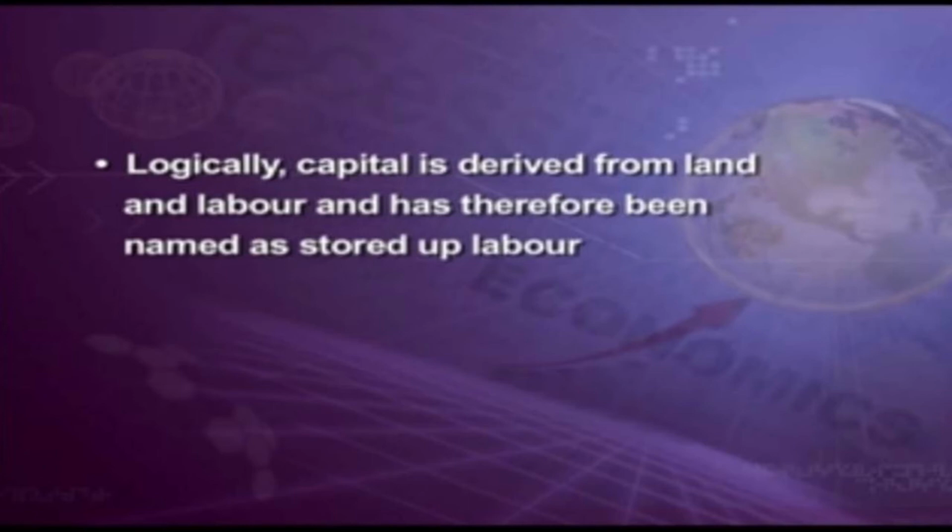After getting the income, he can store up that income, so that becomes your capital. Each and every drop of water makes a mighty ocean. As you know, every drop of money that you earn is the capital investment which is being stored for your future use. So logically, capital is derived from land and labor and has therefore been named stored up labor.